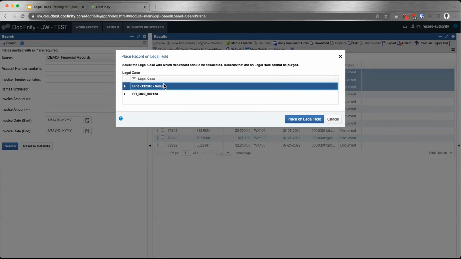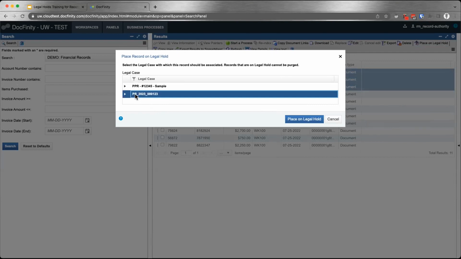So I'm going to pause here because this is probably one of the most important parts of this workflow, that you have to select the correct legal case. And here will be a full list of all the legal cases that Records Management Services has created. So there will be legal cases for all departments that won't even apply to you necessarily. And this here is an example of the ID that you will be given by Records Management Services. So you just need to select the correct one.